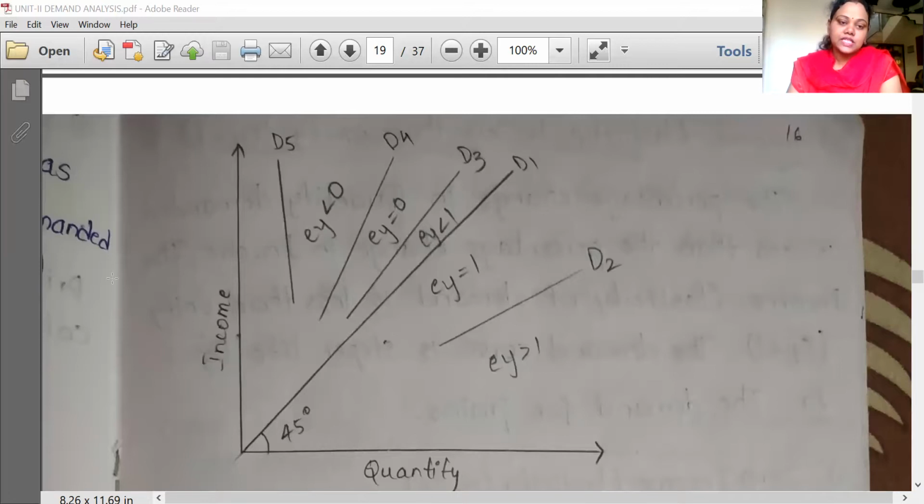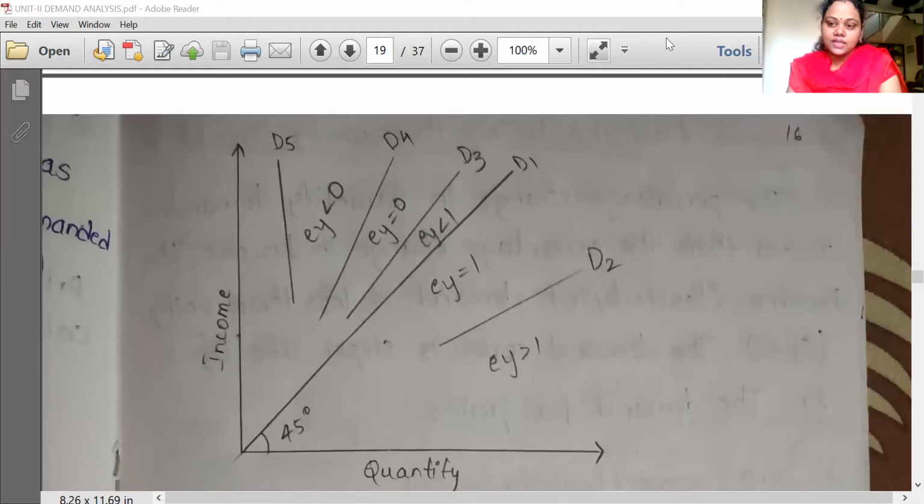The last one is D5. The D5 curve shows the negative income elasticity of demand. That is, EY is less than zero here. An increase in income causes a decrease in the demand of the product. So here the demand is said to be negatively income elastic. It is a downward sloping curve like D5.